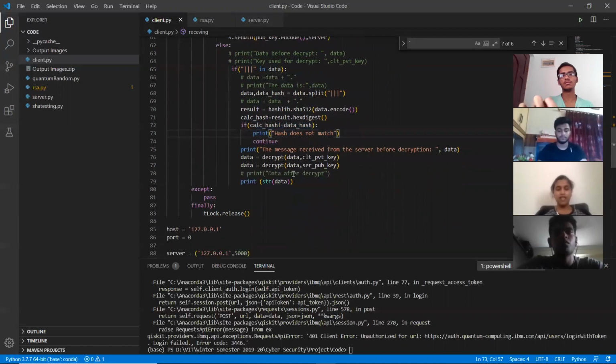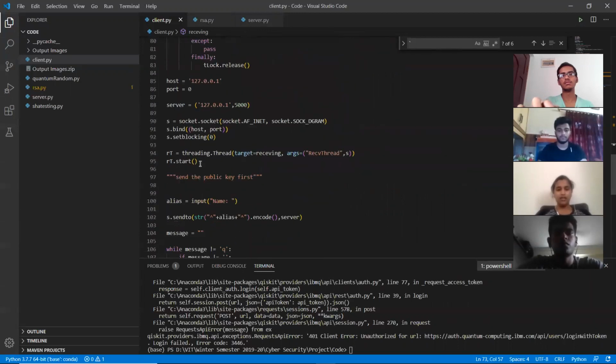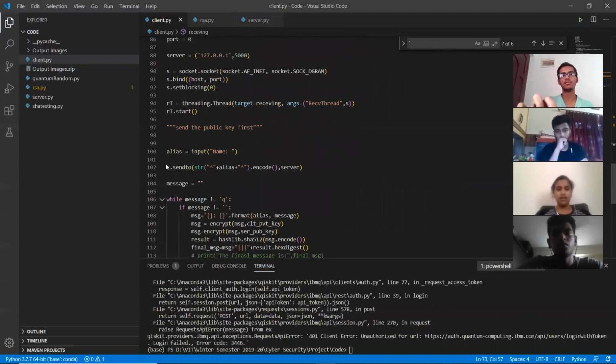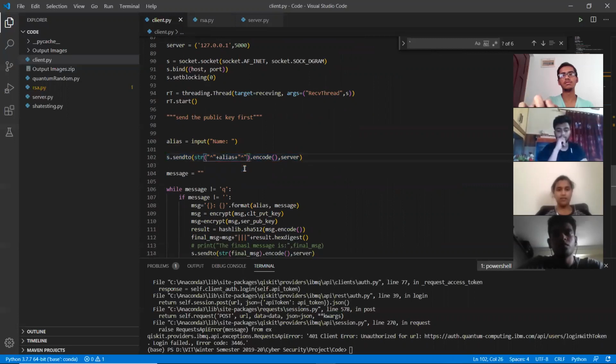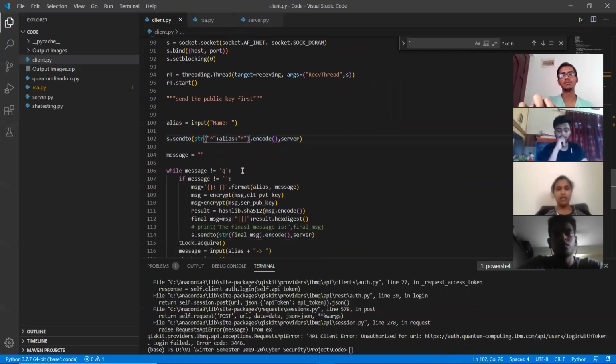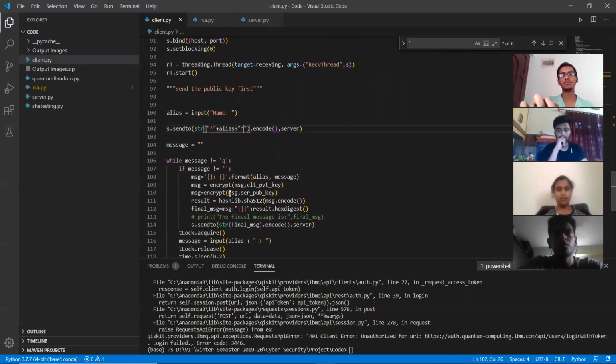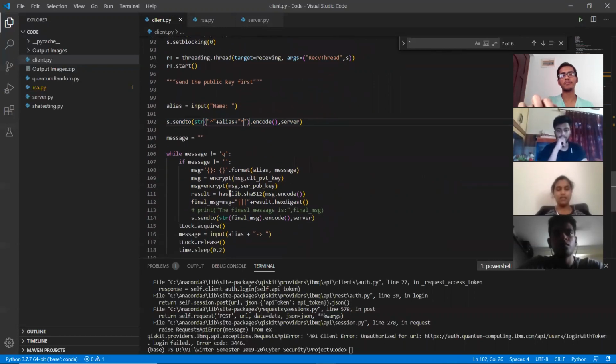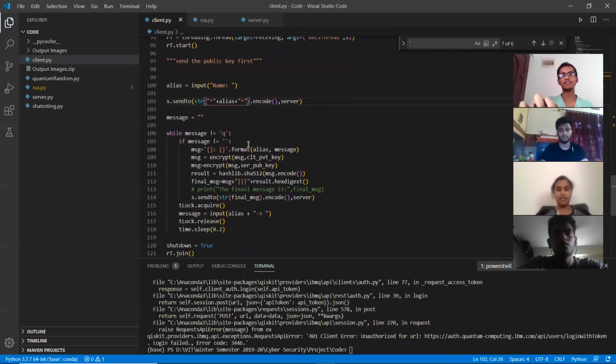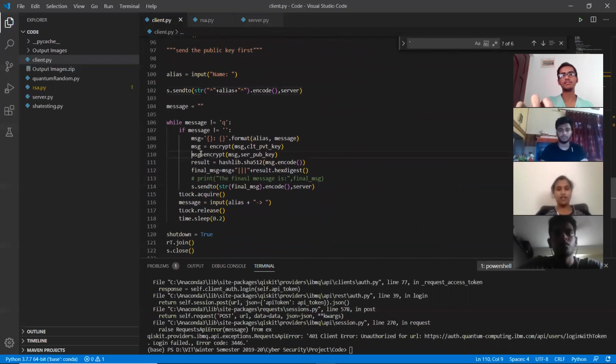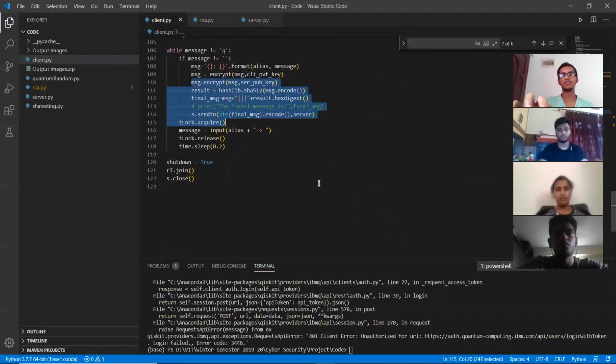Every time we register a new client to the server, we use a particular text called alias followed by the character sequence. That's the syntax for registering a new client to the server. Now, if the client sends a message to the server, it is encrypted, hashed, and finally sent to the server. And that is the code which is being shown right now. Next, we're going to talk about the RSA part of the code, which will be shown by my team member.